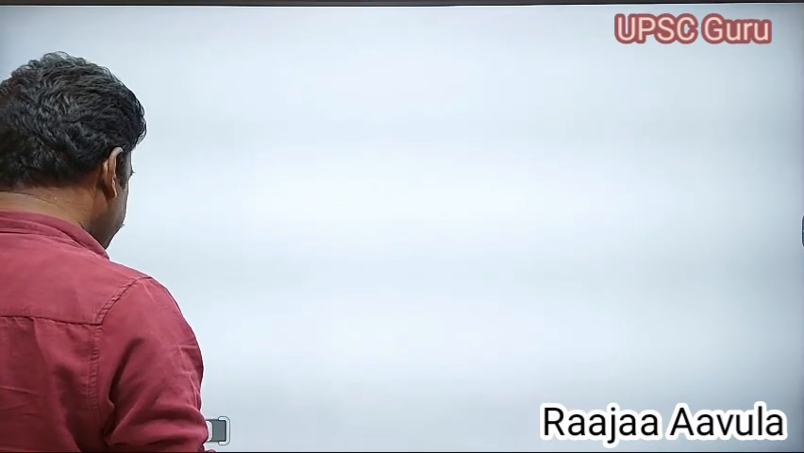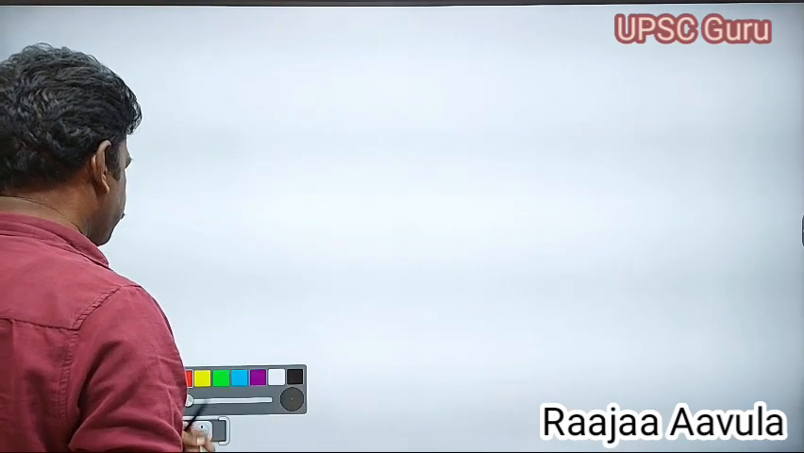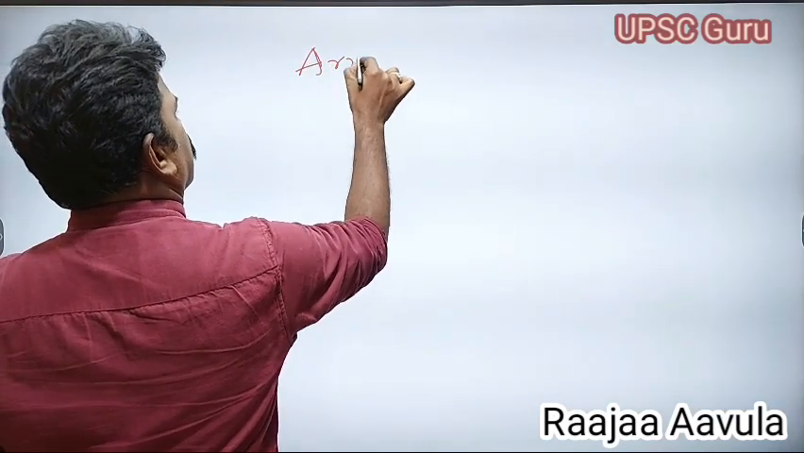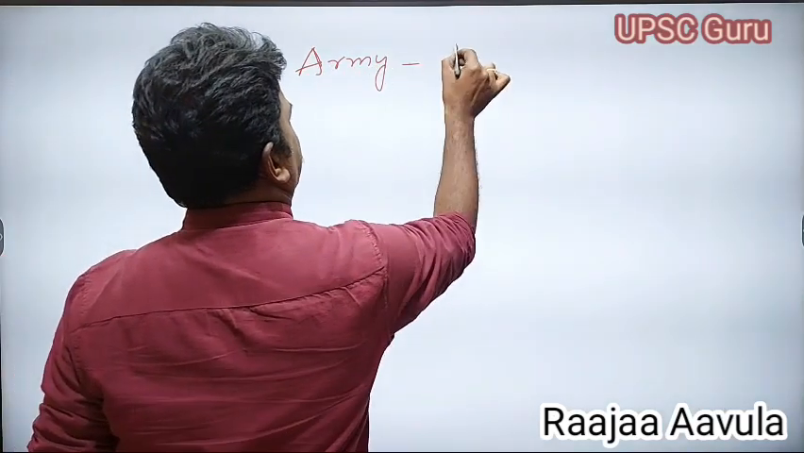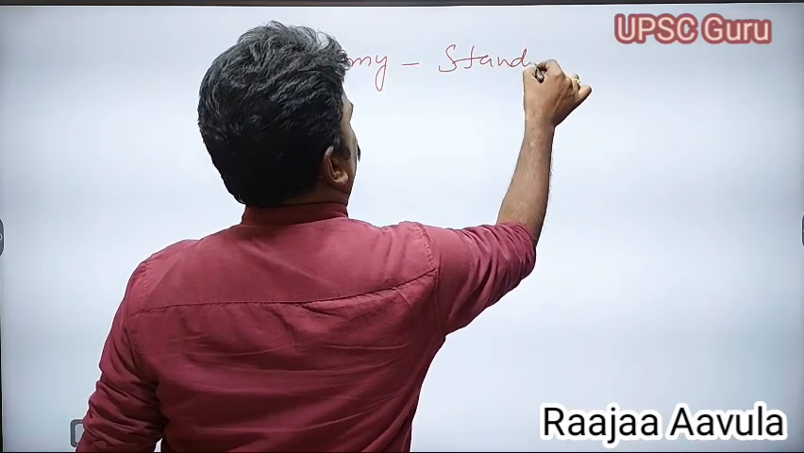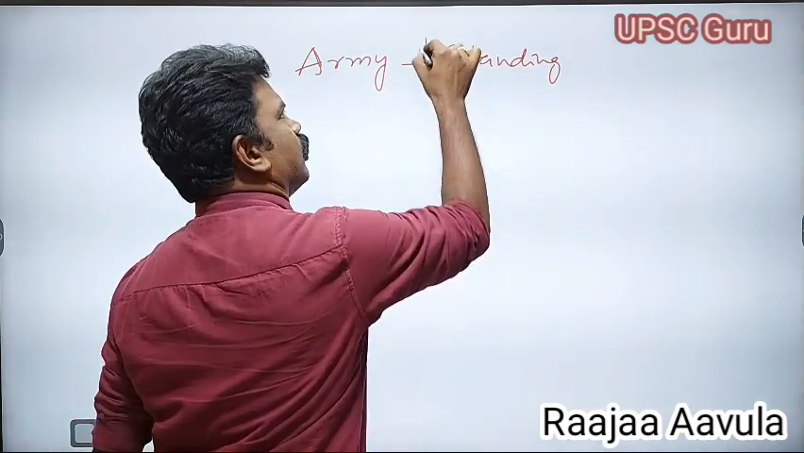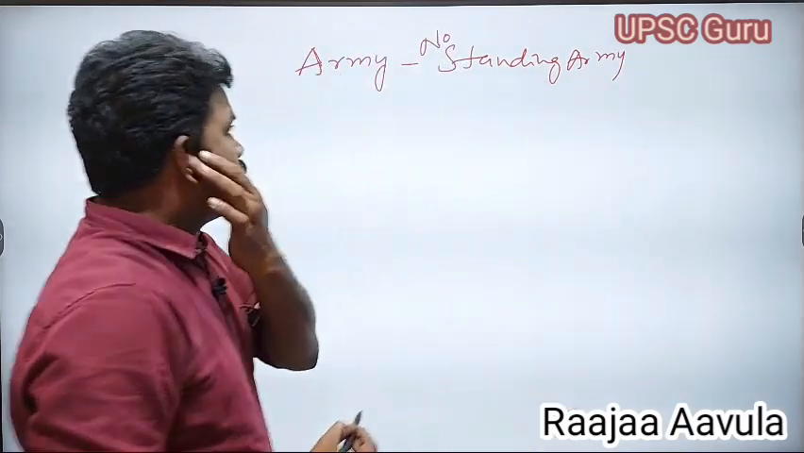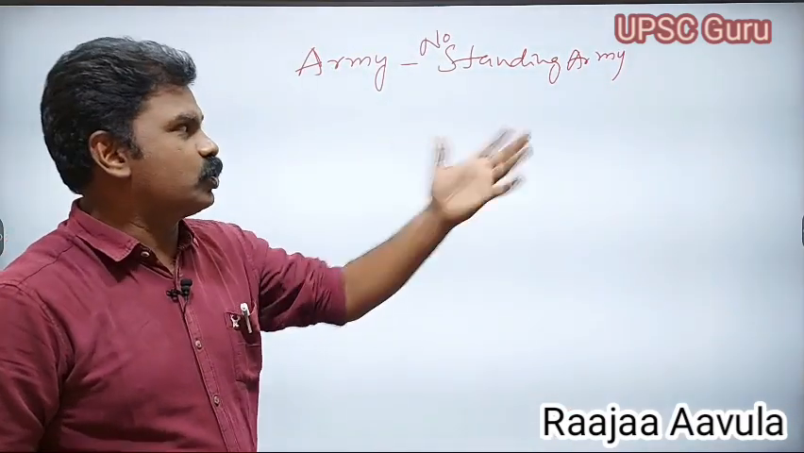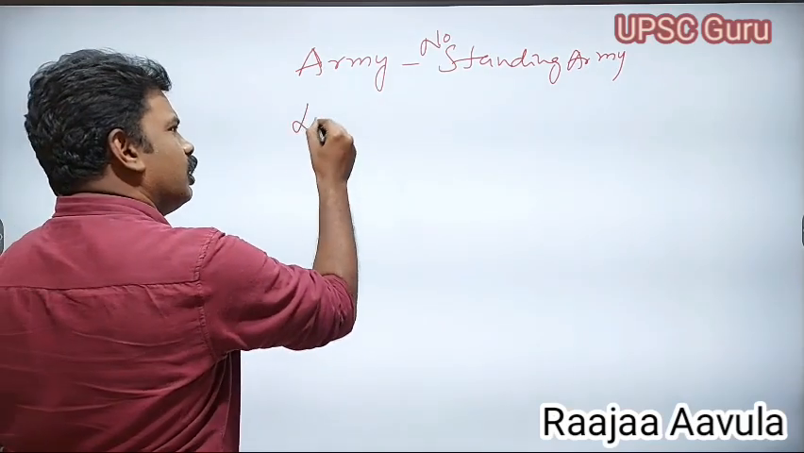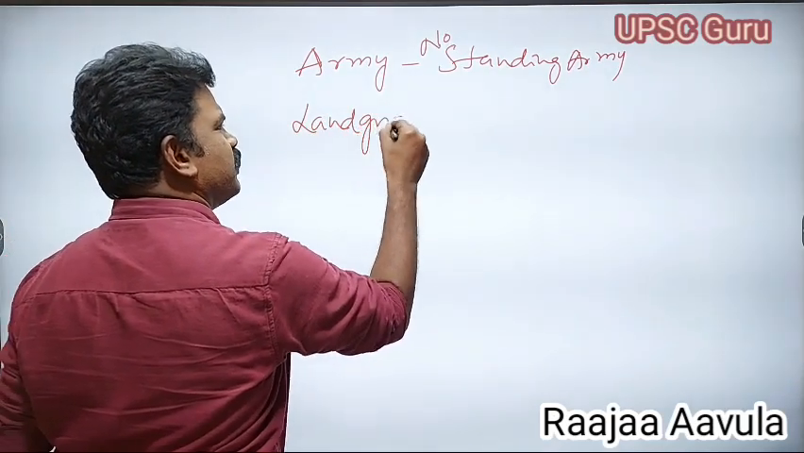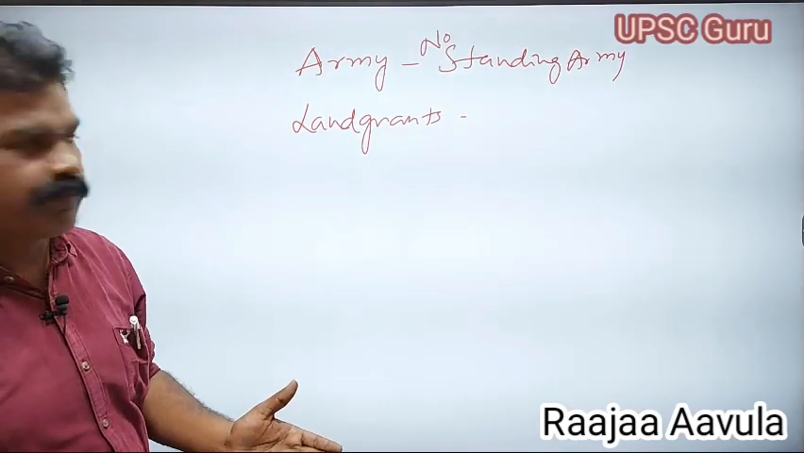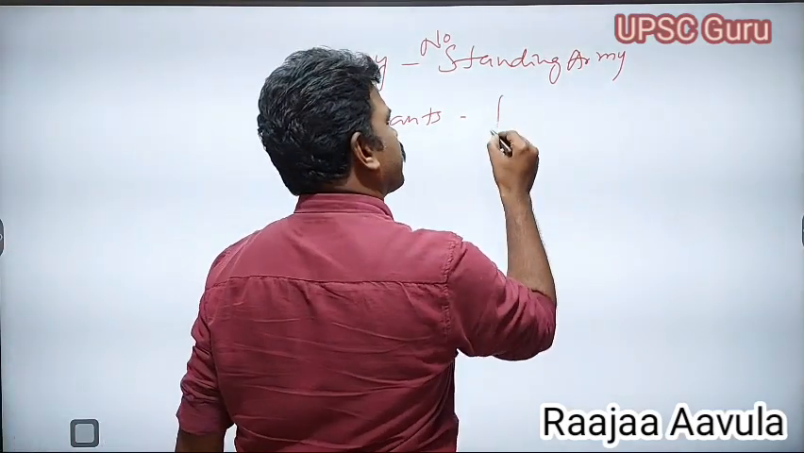Coming to the army of the Gupta's period, the Guptas did not maintain a standing army, because they did not give salaries to the soldiers. They gave land grants to the army officers. These army officers worked as feudals.